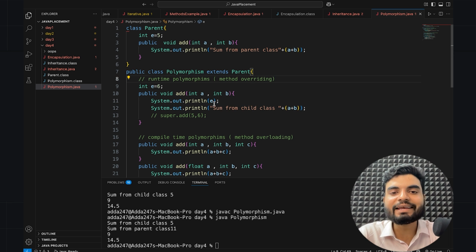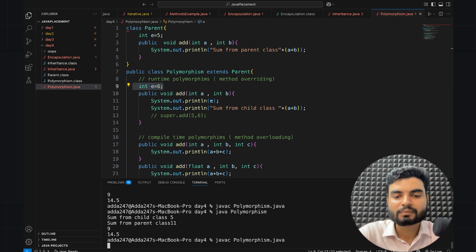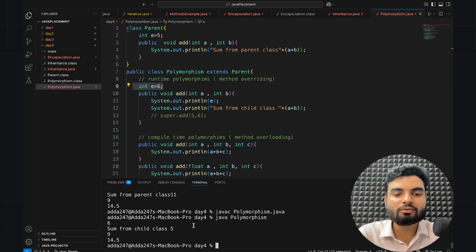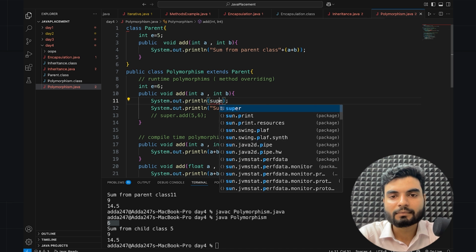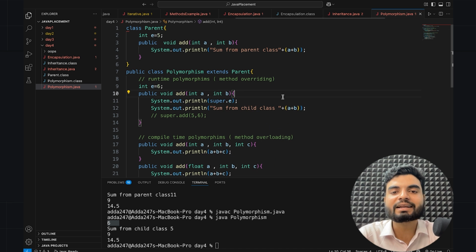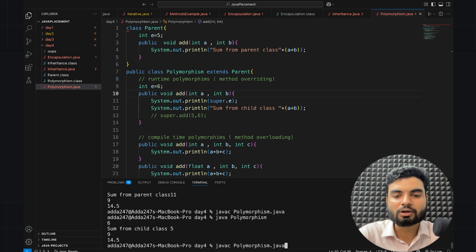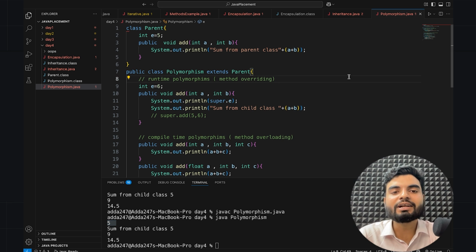So now here, if I write e, eventually what will happen? This will be called, 6 you will see on the screen. I'll run javac, and I'll call java. So 6 you will see. Why? Because this is coming from the child. Child will have the more preference. But when you put super keyword here, super dot e, which means that you're referring to the parent class. Now you will have five. Why? Because that's coming from the parent class. So that's the use of super basically.